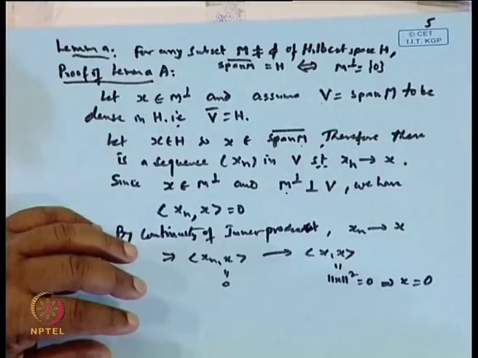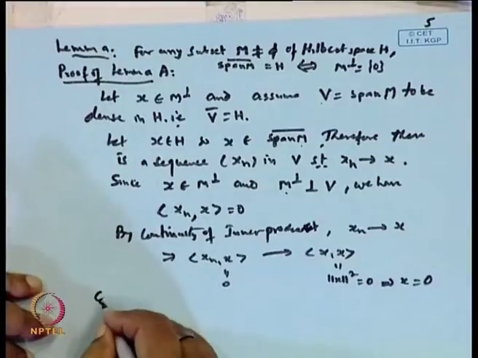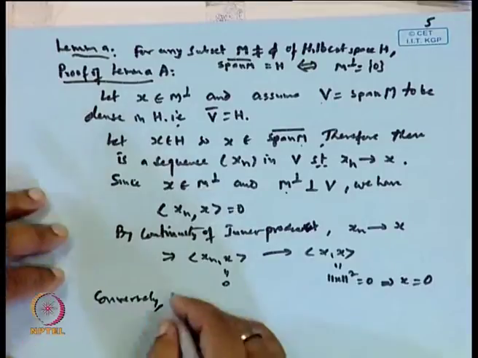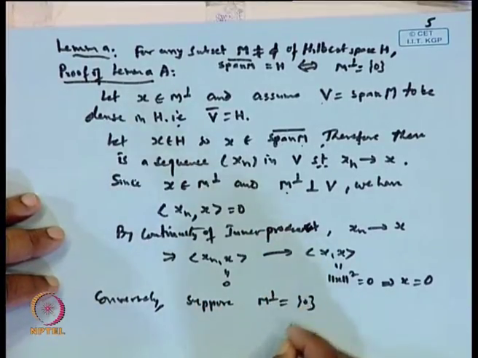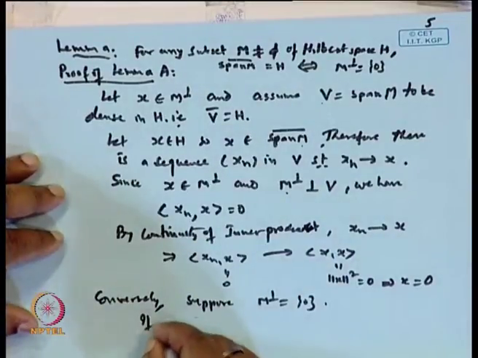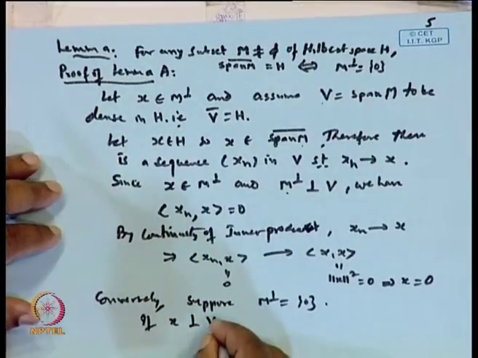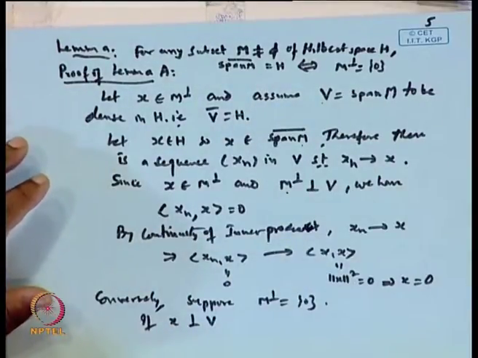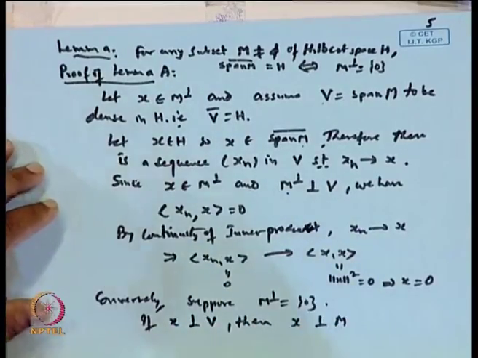The converse of this: conversely, suppose M perpendicular, the orthogonal complement of M, is {0}. Now if x is orthogonal to V, the span of M, then x must be orthogonal to M, because V is the span of this.